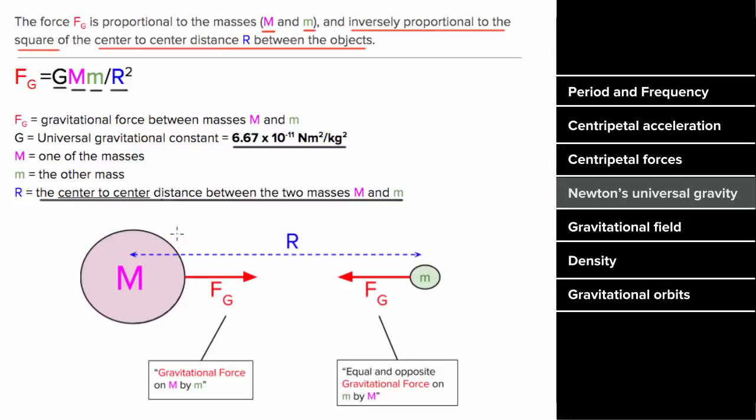In other words, not the surface-to-surface distance, but the center-to-center distance. And even if these two objects have different masses, the magnitude of the force they exert on each other is going to be the same. This is illustrated by the formula, since you could swap these two masses and you get the same number. And it's also something we know from Newton's third law.